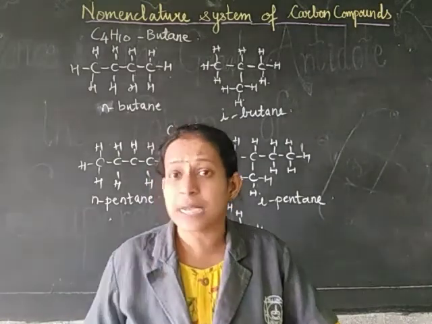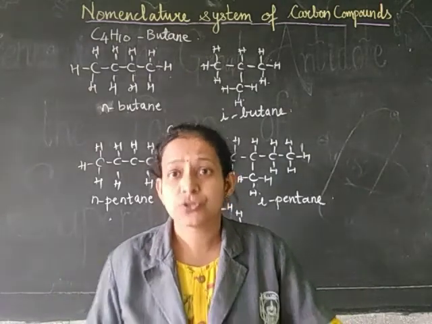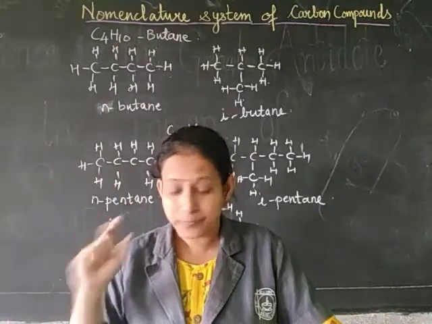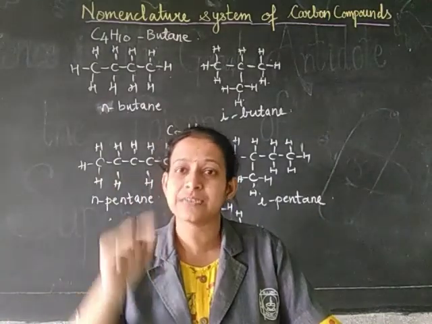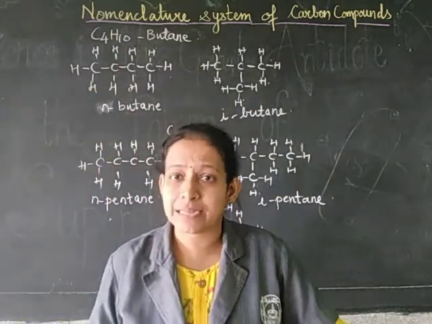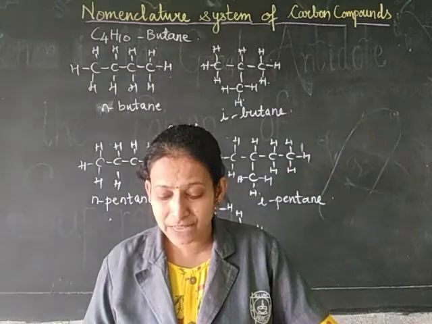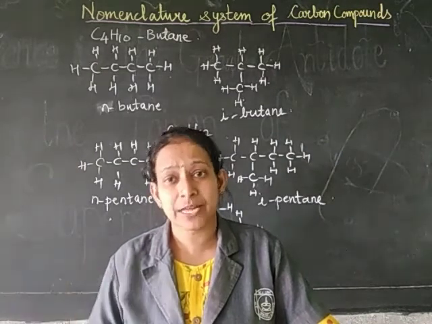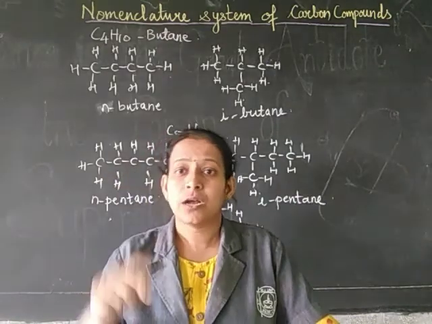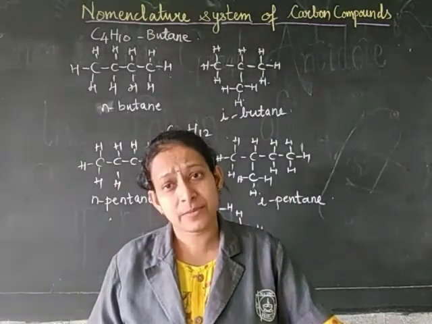Whereas if you see hexane, 5 different isomers can be drawn. One is the straight chain hexane, the second one is isohexane, where on the second carbon you draw 1 more carbon up like that. Then we can have 2,3-dimethyl butane, that means on the second carbon and the third carbon you can have 1 more carbon on each side.